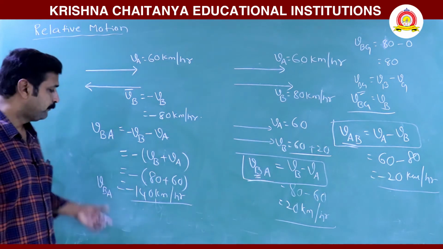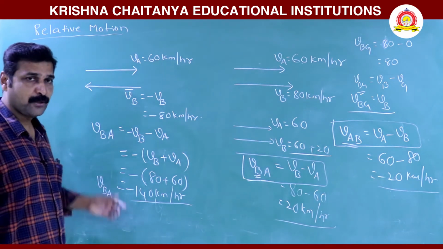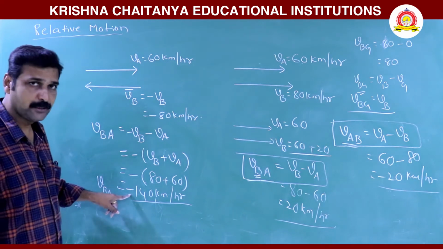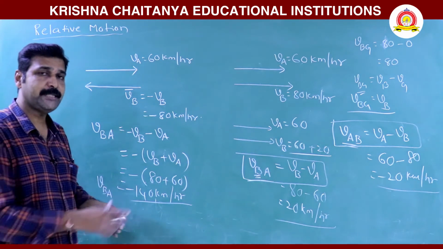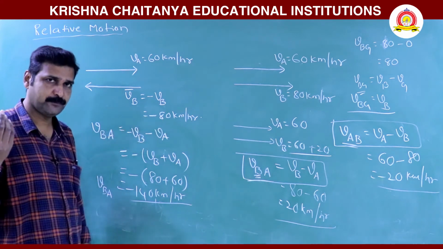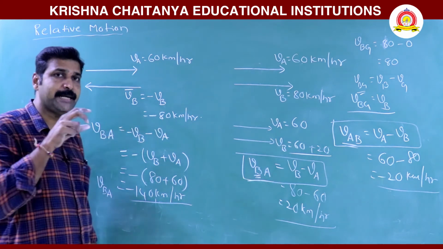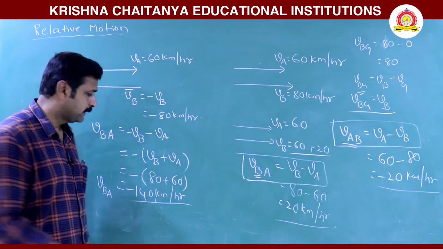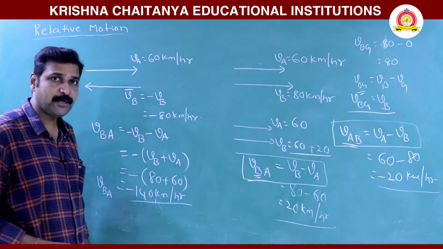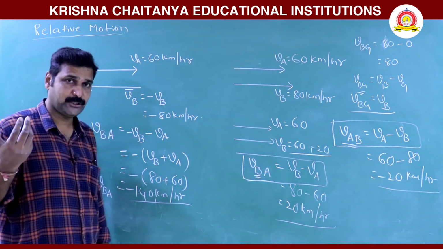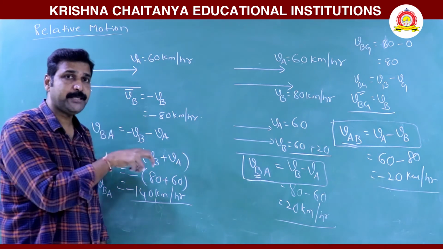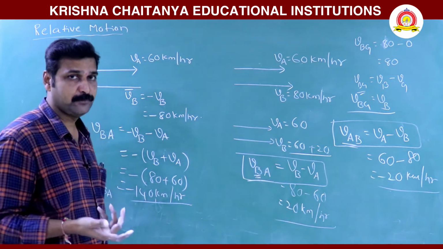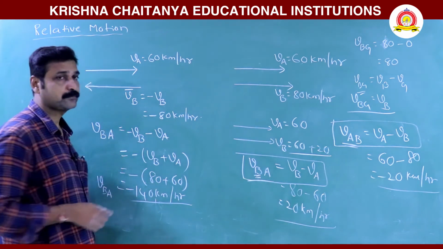So here VBA means the velocity of B with respect to A. Minus means B appears to be traveling in the opposite direction for A. Since A's direction is taken as positive, B's direction is negative. Then the value is 140. Why? Because when B is in the opposite direction, with respect to A, it appears to be moving with more velocity than 80. That means 140.